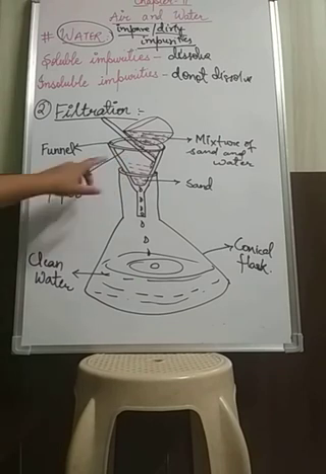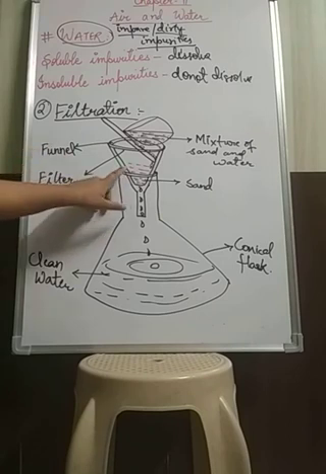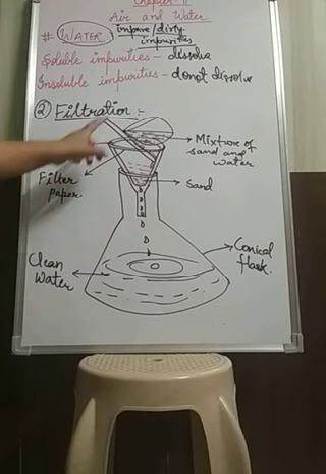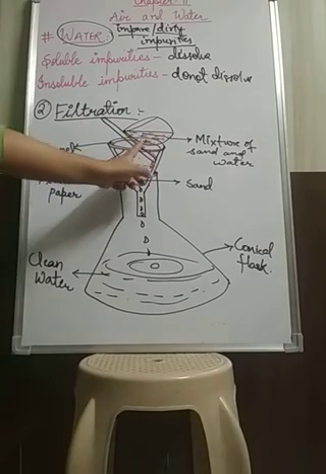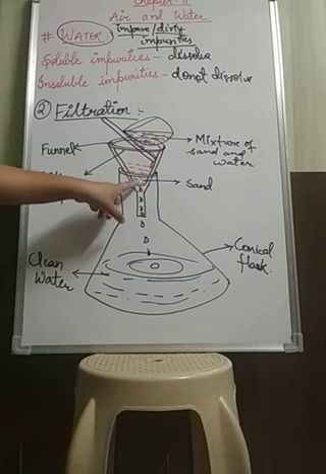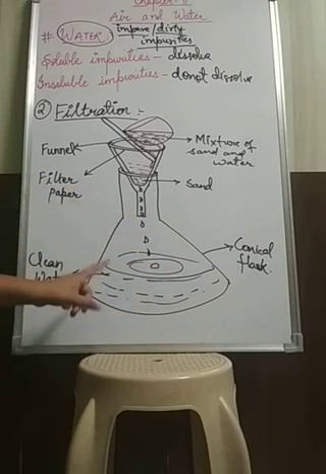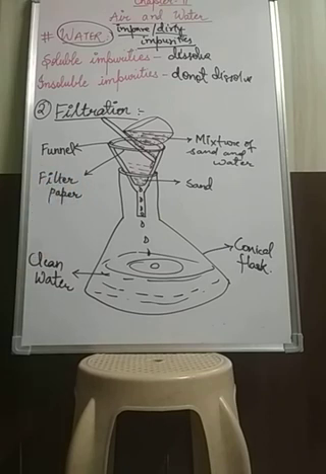So a cone will be made with the help of this filter paper, and then it will be placed in this funnel. With the help of this glass rod, the mixture of sand and water, that is the impure water, will be poured down, and the sand will remain there, and the clean water will pass into the conical flask. There it is, the clean water. So this is how the filtration process takes place.